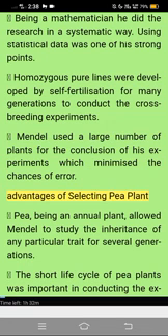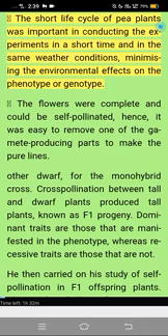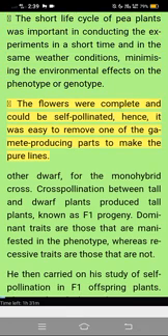Advantages of selecting pea plant. Pea, being an annual plant, allowed Mendel to study the inheritance of any particular trait for several generations. The short life cycle of pea plants was important in conducting the experiments in a short time and in the same weather conditions, minimizing the environmental effects on the phenotype or genotype. The flowers were complete and could be self-pollinated, hence, it was easy to remove one of the gamete-producing parts to make the pure lines. Other dwarf, for the monohybrid cross.